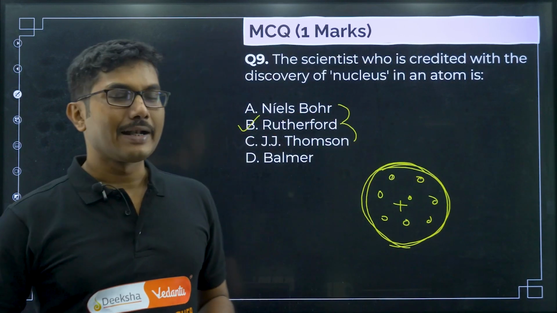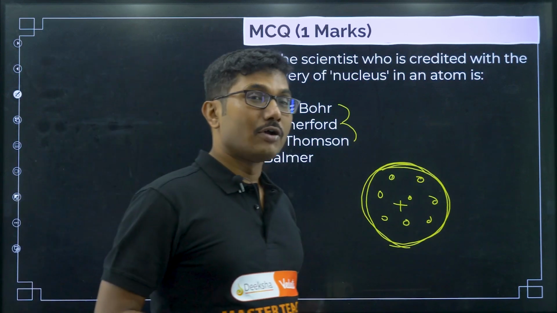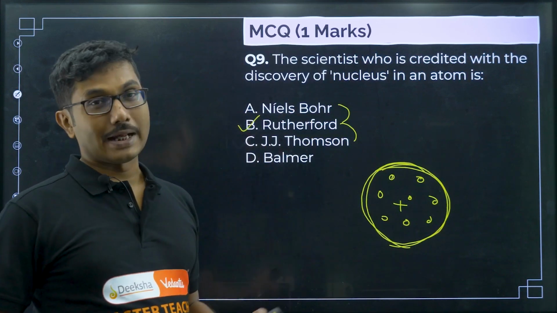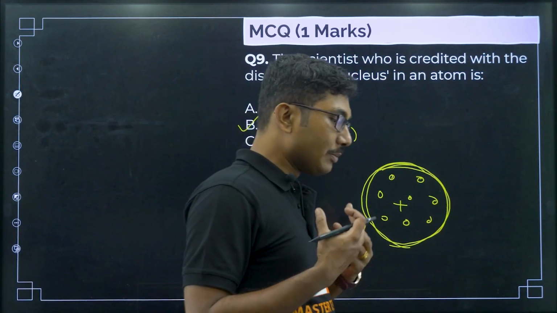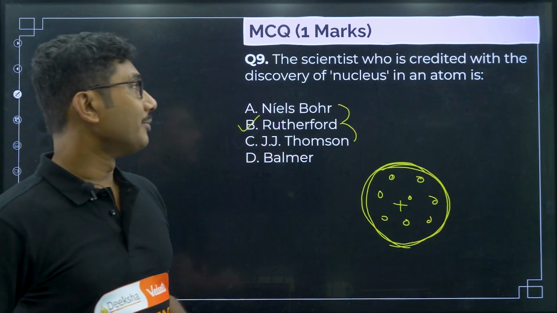Then Rutherford tested it and he found that the atom is not solid at all. Most of the space inside the atom is empty, right. From there he said there must be something hugely positive located at the center of the atom, and that hugely positive center he termed the nucleus.